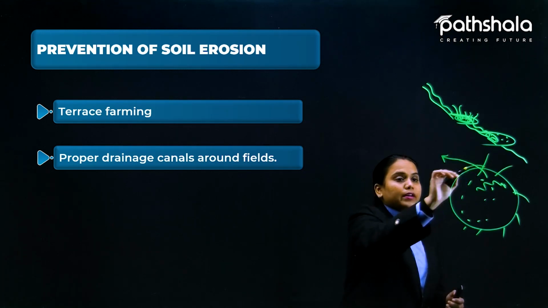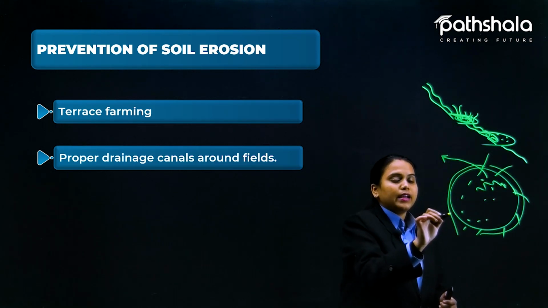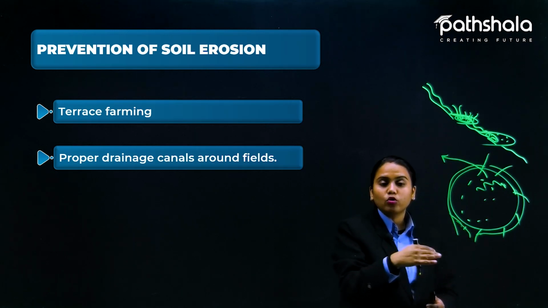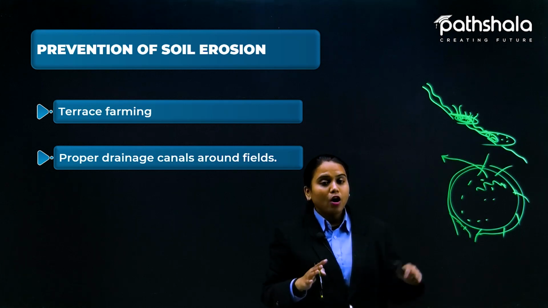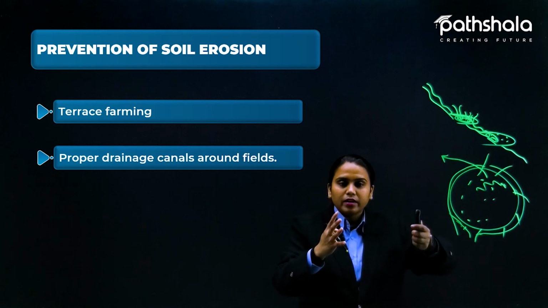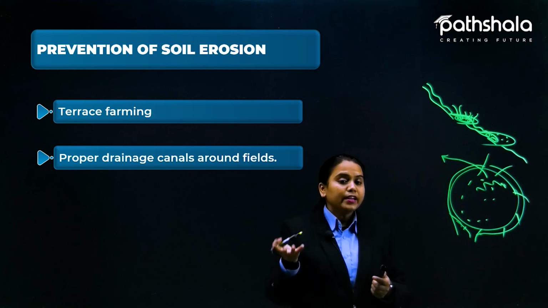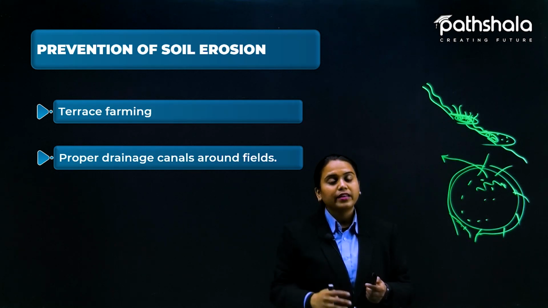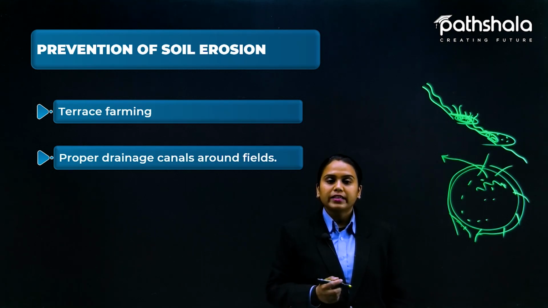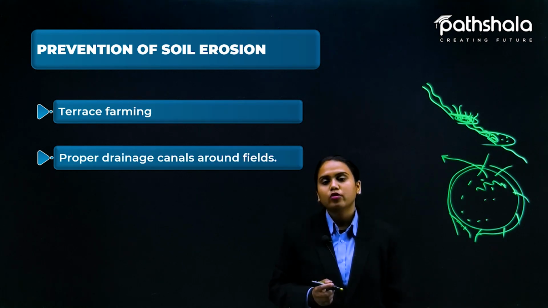So a proper drainage system in the form of a canal should be made around this field, so that the water could be reused and stored in a tanker. Now this water which is going anywhere should be regained and reused again for the same field. And it is very useful water because it has other nutrients also. So we can say that proper drainage canals around the field are a good example for prevention of soil erosion.